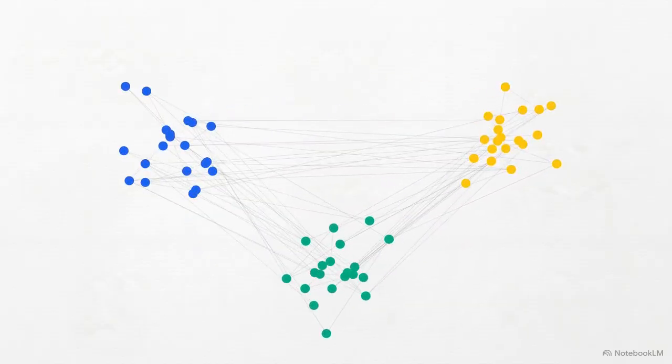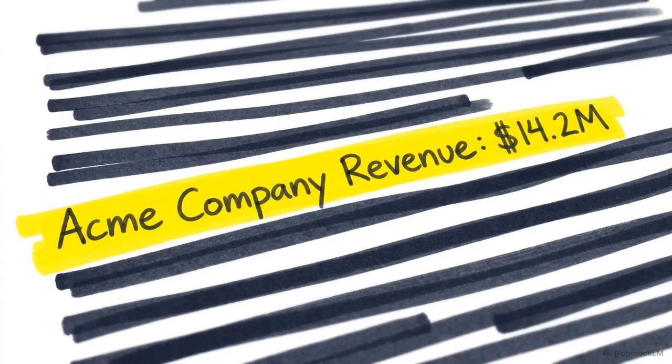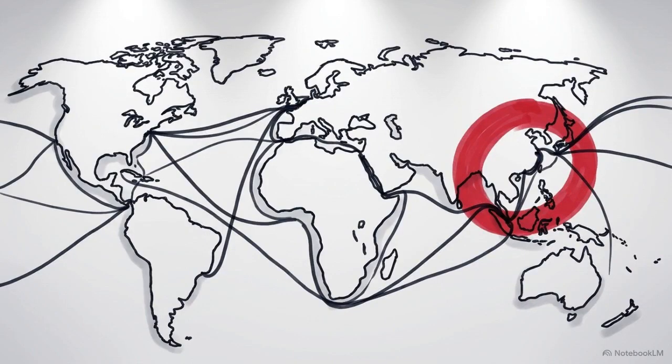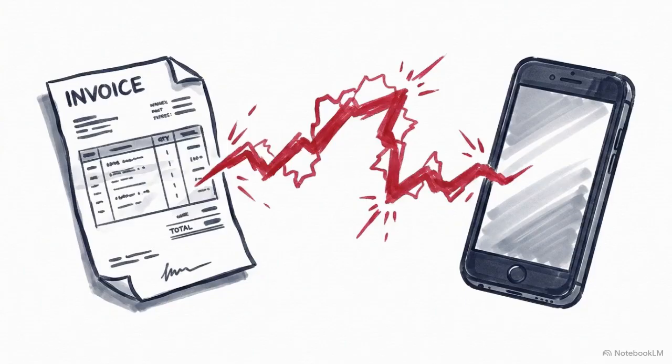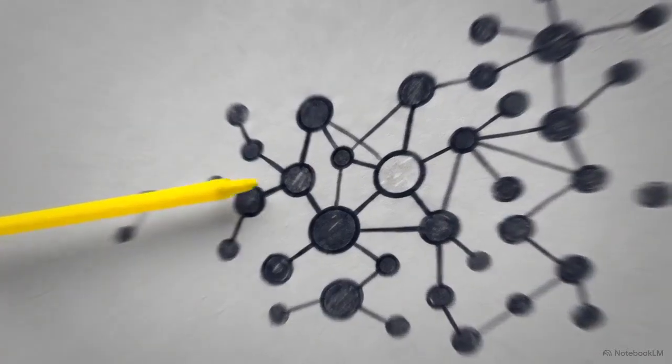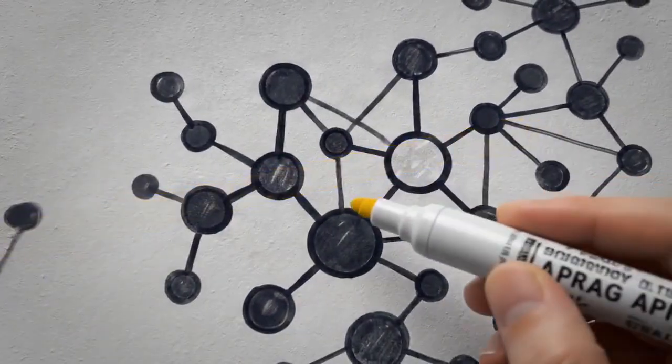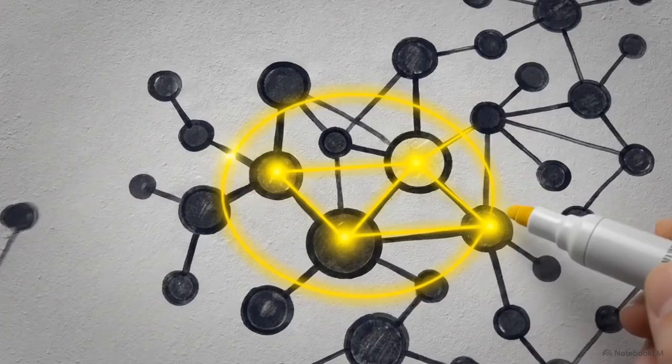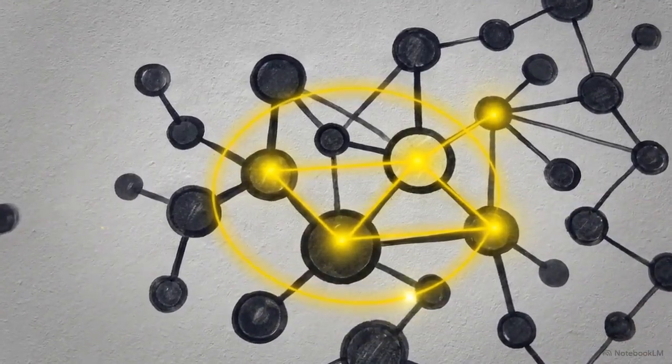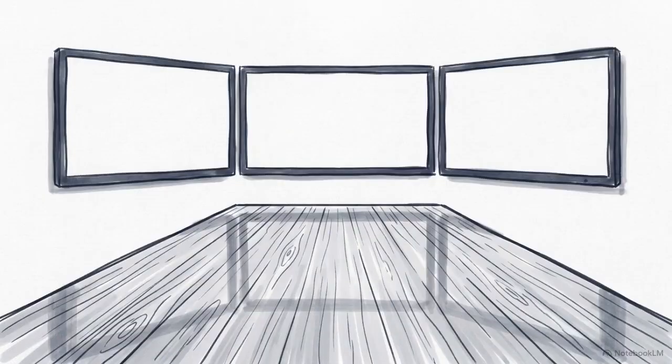Standard RAG is perfect for lookup tasks, like retrieving a specific revenue figure from a single report. GraphRAG is designed for high-level reasoning. It can identify thematic vulnerabilities in a supply chain by connecting data points that sit in separate files created years apart. While it requires more effort to set up than standard RAG, it enables the model to perform global summarization and complex relational discovery. To see how these architectures work in practice, let's look at 3 common enterprise bottlenecks.